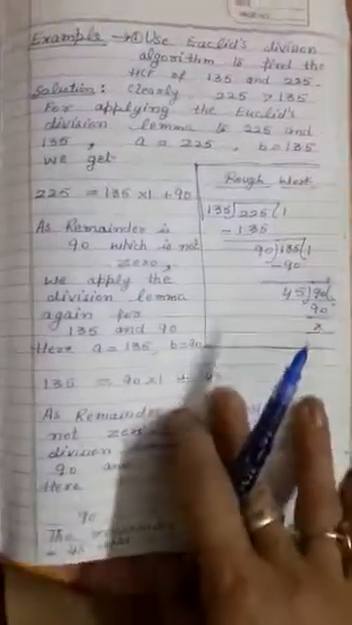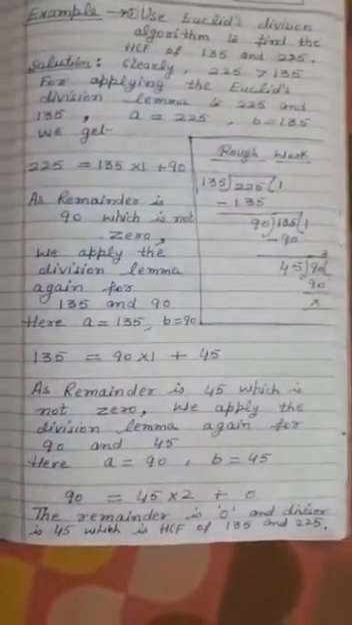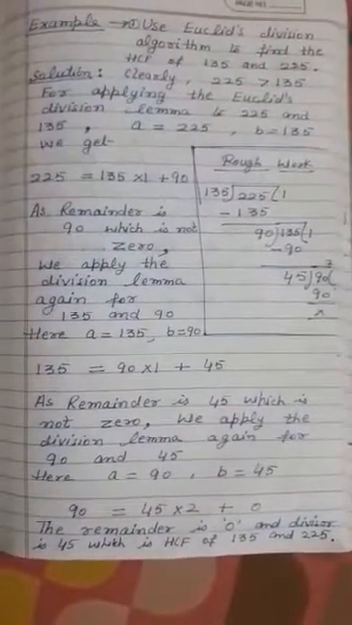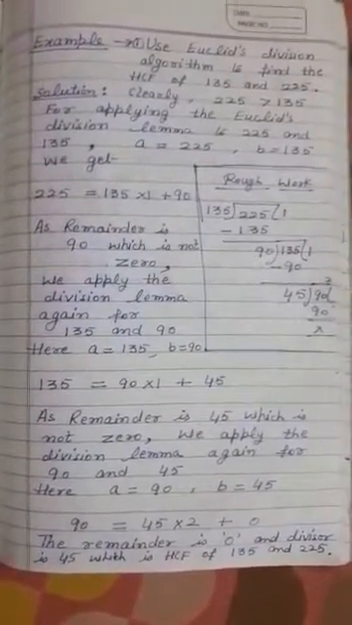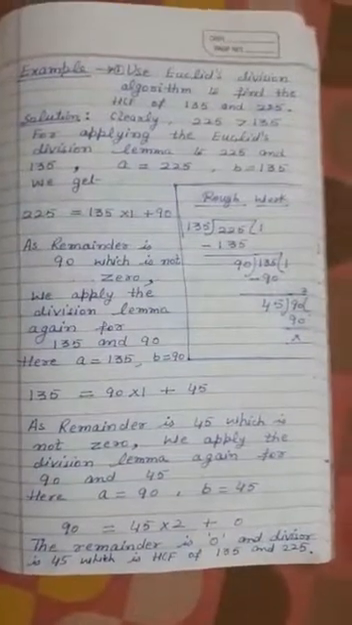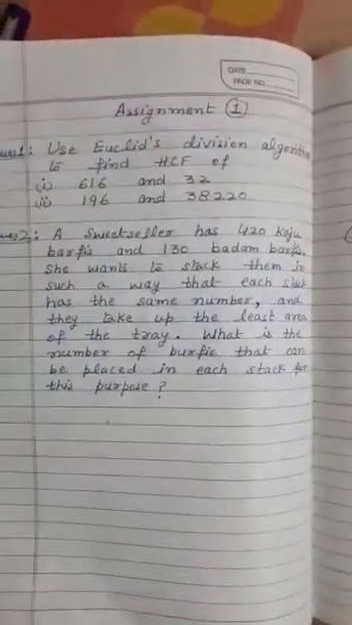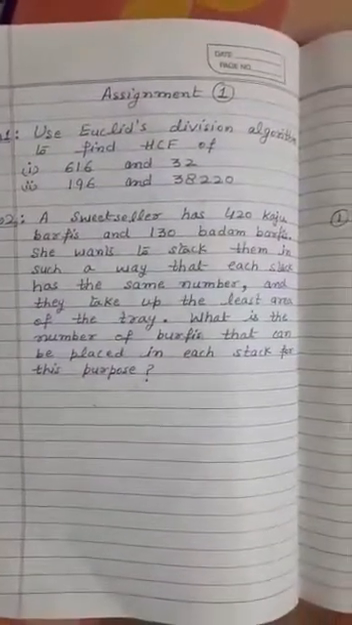As remainder is 0, that's why what to write? The remainder is 0, that's why divisor is 45. Therefore, HCF of these two numbers is 45. So this is called Euclid's division algorithm. On the basis of it, you have to do these two questions. Okay, try yourself.